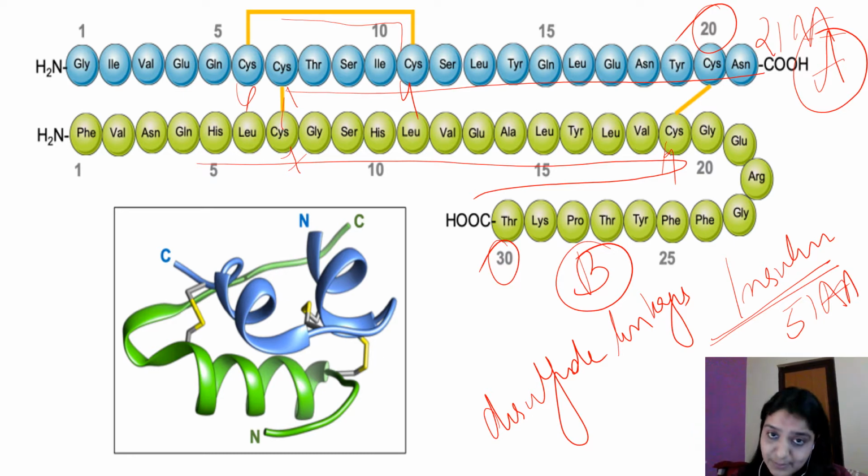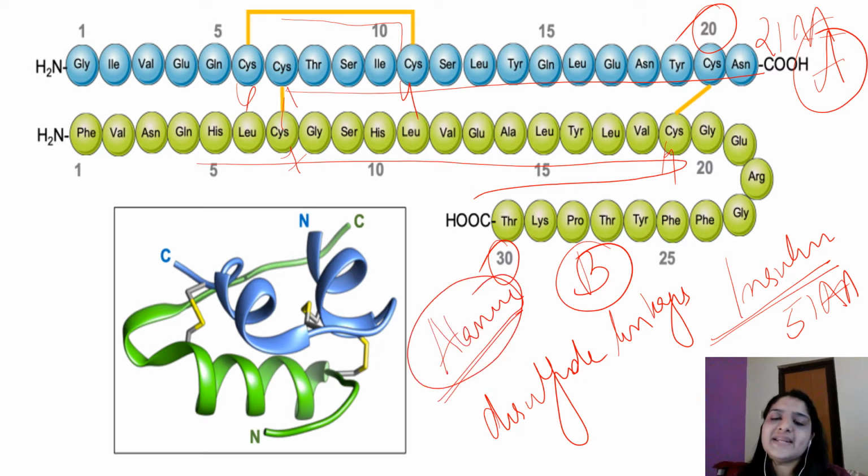About species variation in insulin, porcine and human insulin vary only in the terminal amino acid of the B chain. In humans the 30th amino acid is threonine, whereas in bovine and pigs the 30th amino acid is alanine. In the A chain, species variation is restricted to positions 8, 9 and 10, and the C-terminal amino acid of the B chain.